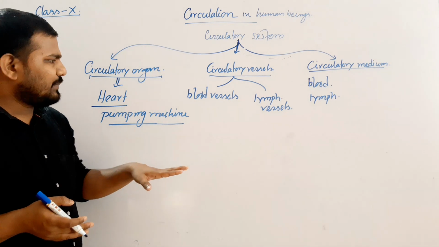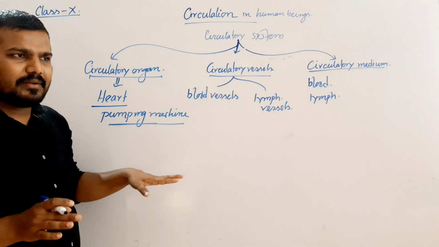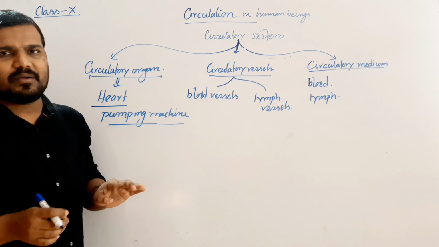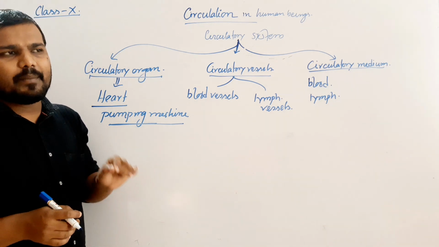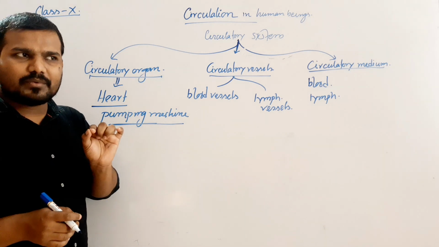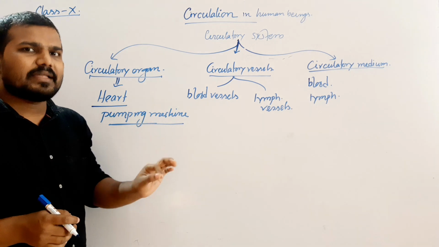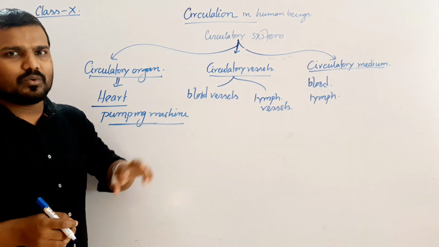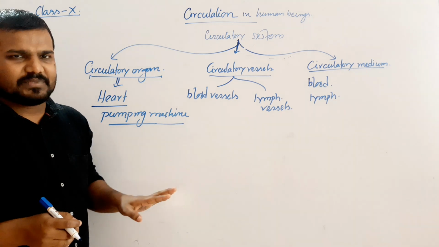Clear? Generally the human heart in males weighs 280 to 310 grams, and in females 230 to 280 grams.